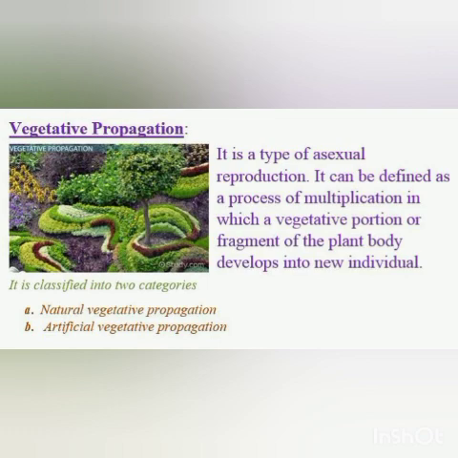Now, the plant parts like leaf, stem, roots, bud, they all are capable of giving rise to new offspring. Here, these vegetative parts give rise to a new offspring. This is the asexual mode of reproduction. So here, these vegetative parts give rise to the whole organism, and the fusion of male and female gamete does not take place.